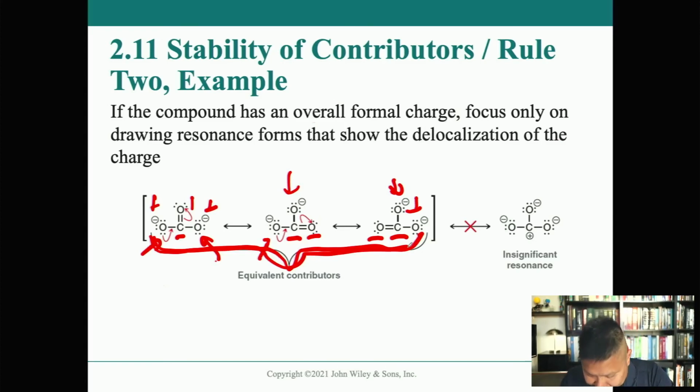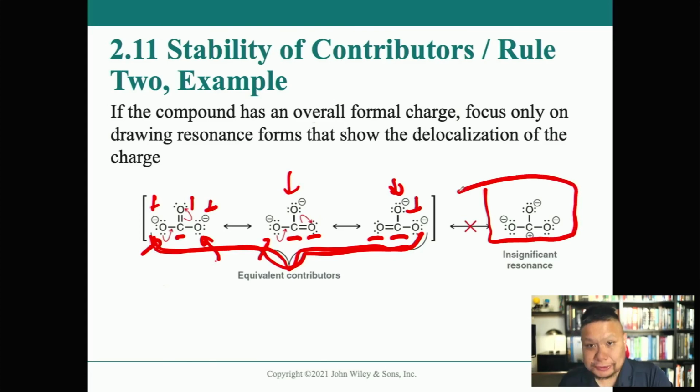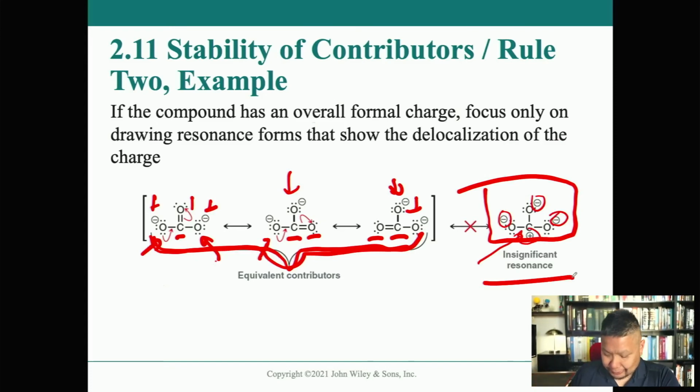What isn't is this resonance structure here, because that's a lot of different charges, and that's a lot of no octets. This carbon here doesn't have a full octet. But then we have 4 different charges over the span of the molecule. So even though this might contribute a tiny bit, it is not a significant resonance structure.